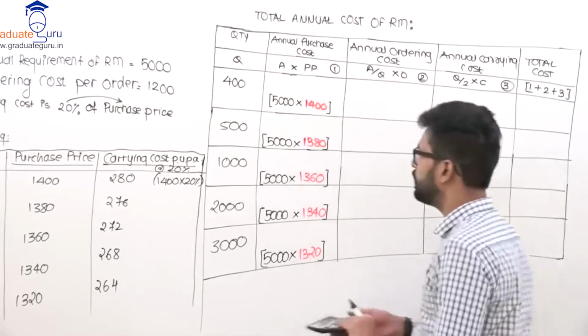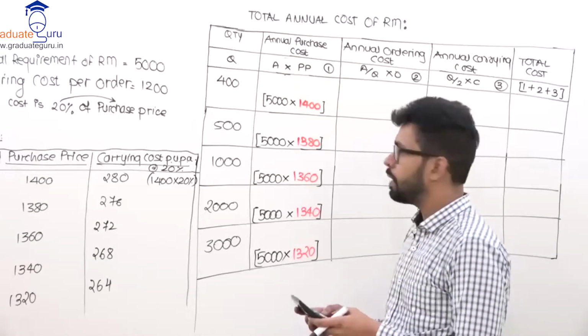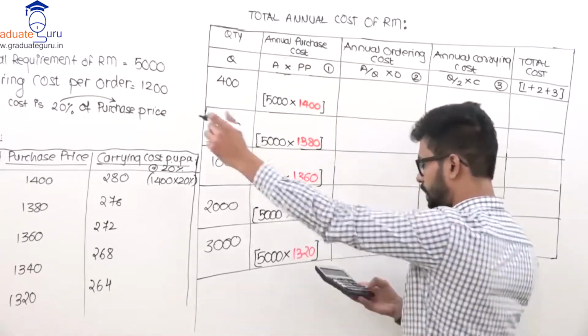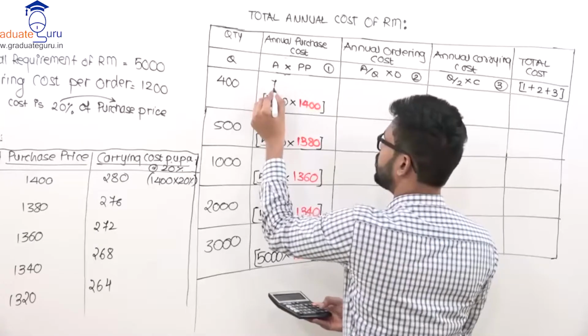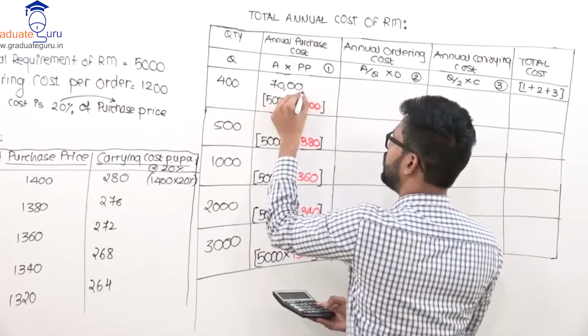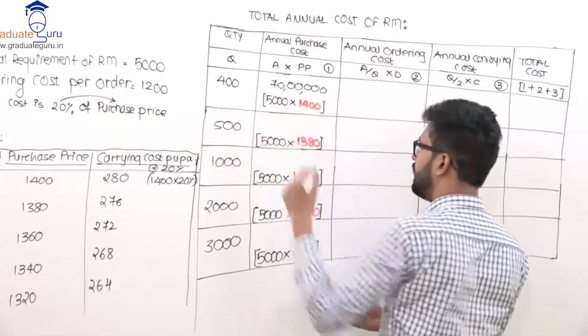So let's calculate this first. Take your calculator, you will say 5,000 multiply 1,400, so that comes to 70 lakhs. The purchase cost will be 70 lakhs if you are ordering 400 units at a time.